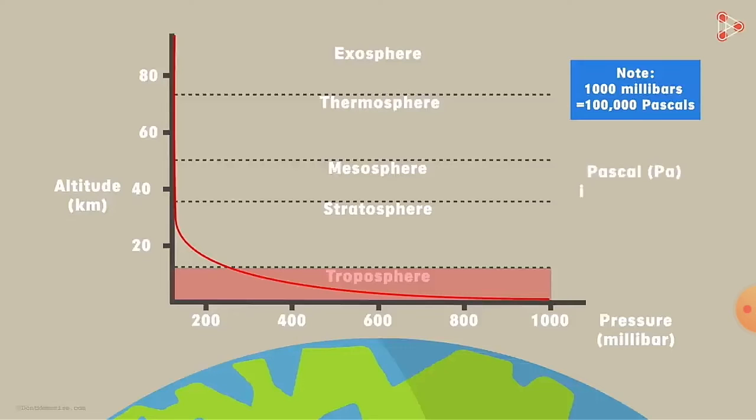So from this we can say that pressure is measured in the unit of Pascal, or Newton per meter square.